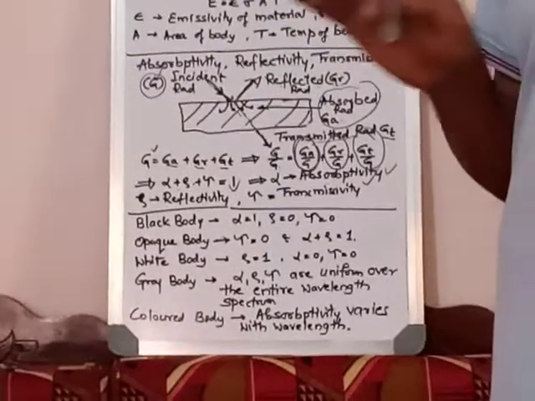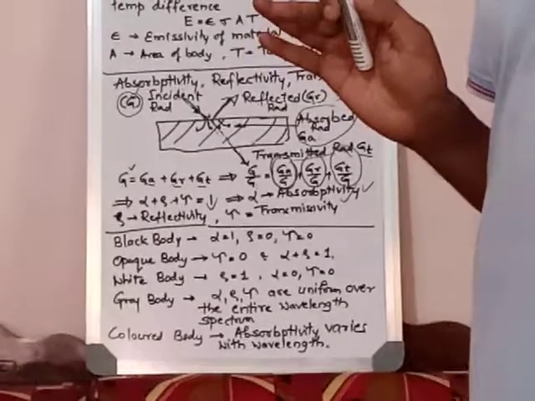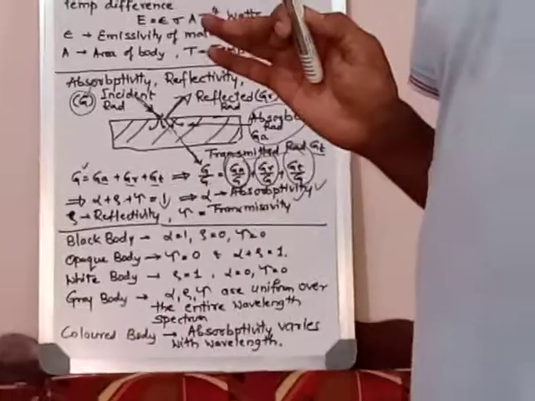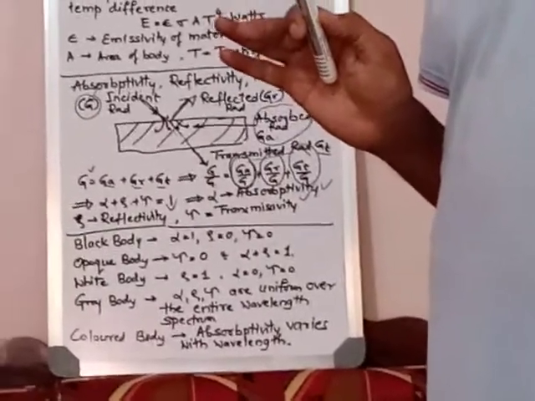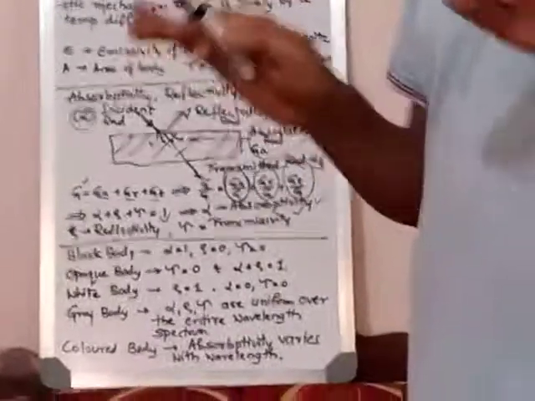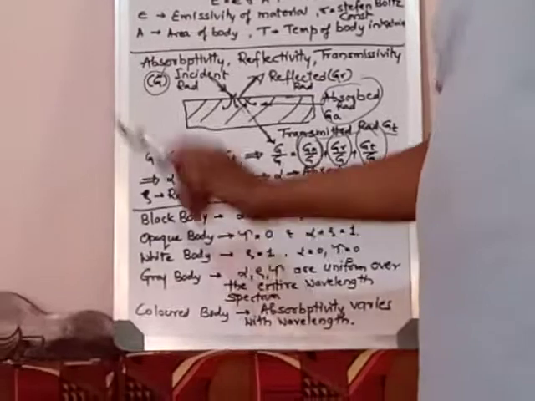Means the value will not change. In simple terms, what we can say, alpha value will not change, rho value will not change, tau value will not change. Means absorptivity will not change, reflection will not change, and transmissivity will not change. So they will be uniform over a particular wavelength. That body is known as gray body.